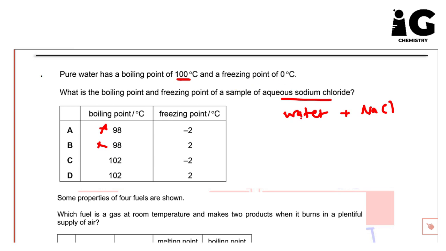We said also impurities decrease the melting point. The melting point here should be 0, so we need to decrease it, so it should be less than 0. So it's wrong to be -2. So the correct answer here is C, because impurities disturb both the melting and boiling point. Okay.